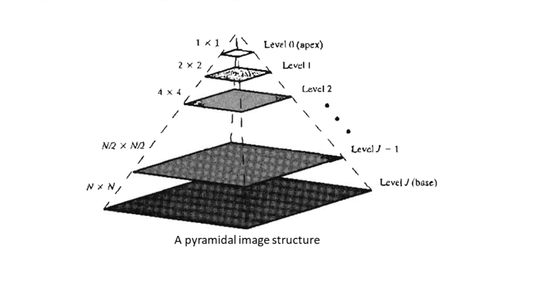So the dimension capital N by N has reduced to 1 by 1 as we reach from base to the peak here. The base of the pyramid contains the high resolution representation of the image being processed, and the apex contains a low resolution approximation here.